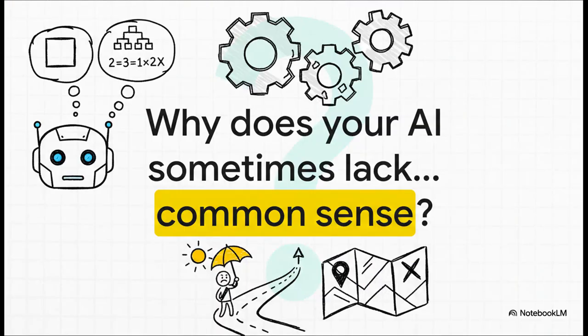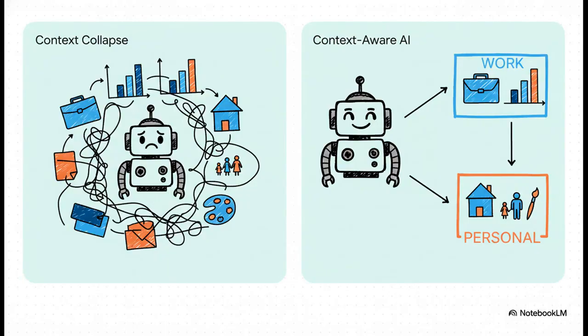You ask your super smart AI assistant a question, and it gives you this perfectly logical, well-reasoned answer that is just completely and totally wrong for your actual situation. Yeah, you're not alone. It's that moment, right? When this incredibly powerful tool gives you advice that just has no bearing on your real life. So frustrating. You know, the root of the problem is something called context collapse.